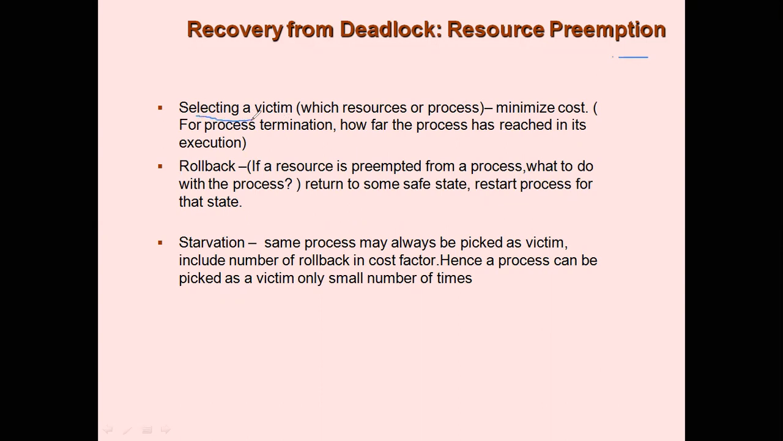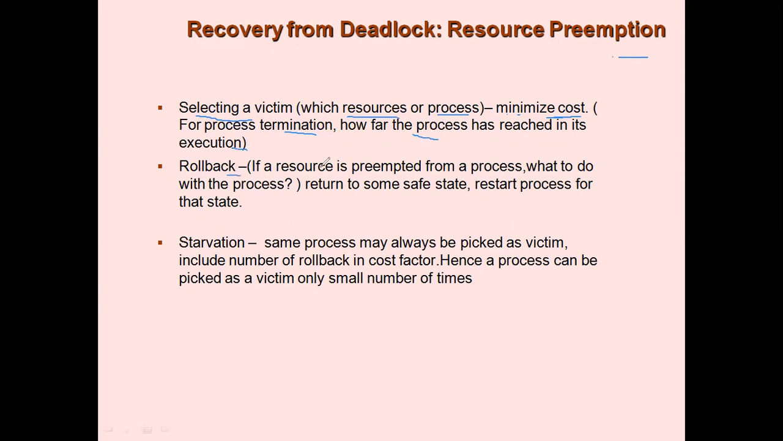So the first task is to select a victim. Selecting a victim is with respect to resources or process. That is, you can select which resources to remove from a process or which process to remove from the resources. So this is with respect to selecting a victim. And here also there is an overhead with respect to cost. You should select a victim such that the cost is minimized. For example, if you are deciding to remove a process from the resource, then you should also see how much cost it will take to put that process back into work at a later point of time. So that cost factor also should be considered here.